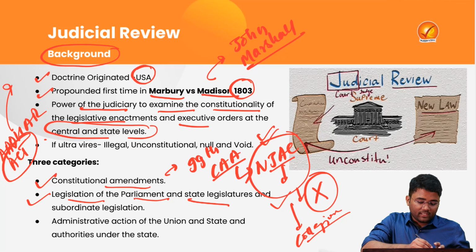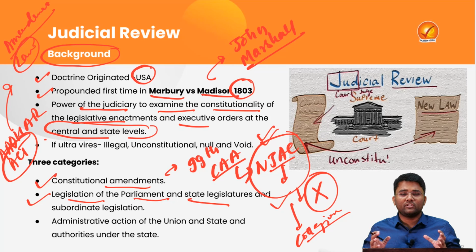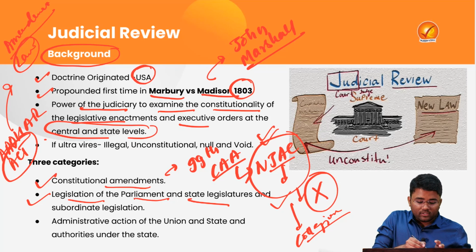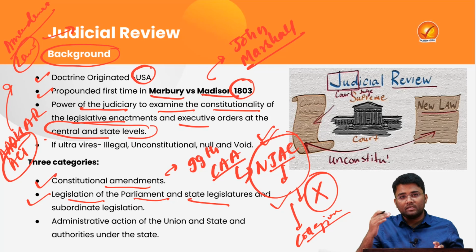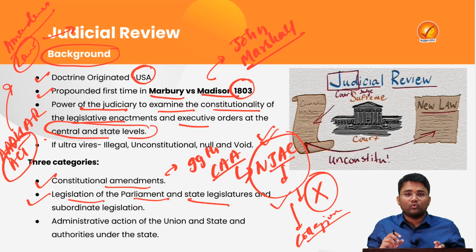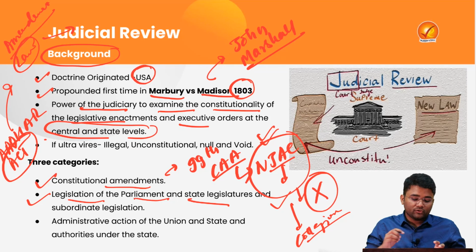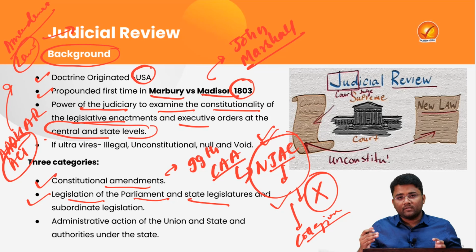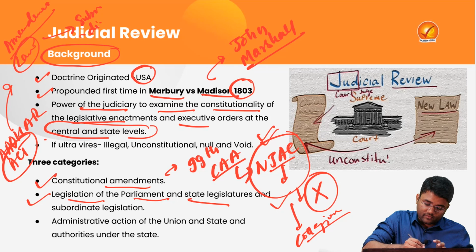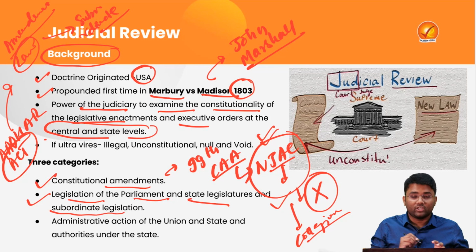Apart from this, if there is an amendment or any law, that law does not have every detail about it. Here they may give some powers to subordinate executives, who will give the minute details about that law: how it will be implemented, who will be the authority, to whom it should be reported, everything. All the legislations that come into the picture after the law being passed by the parliament are called subordinate legislation. So this power of judicial review can also be exercised for subordinate legislations.